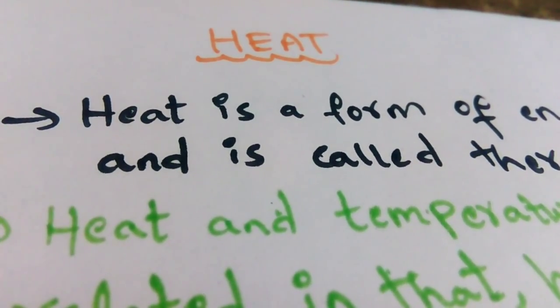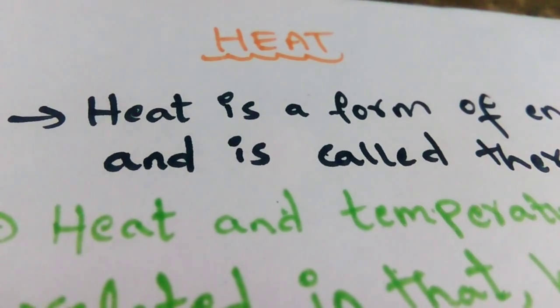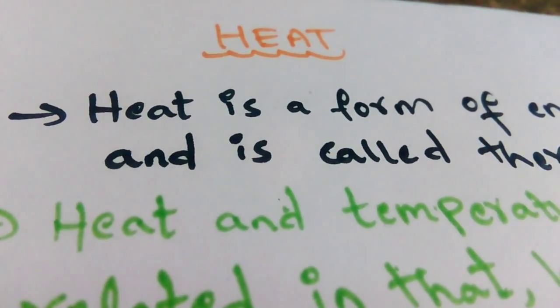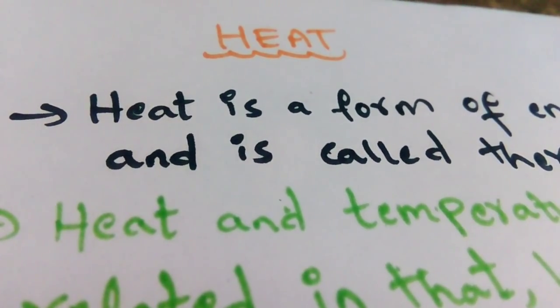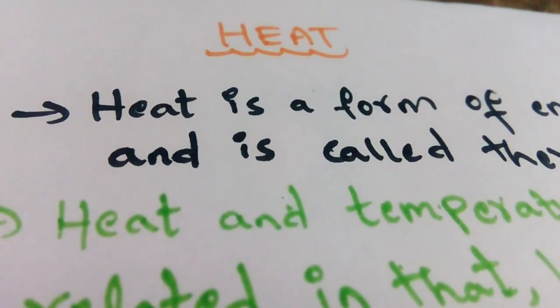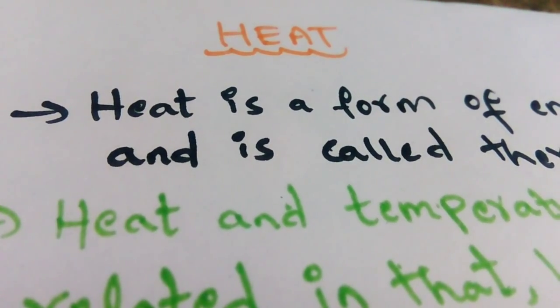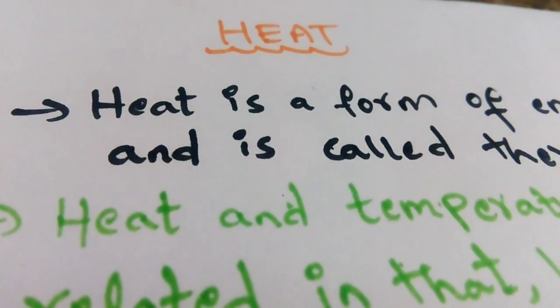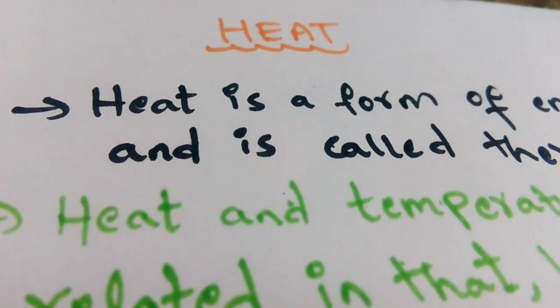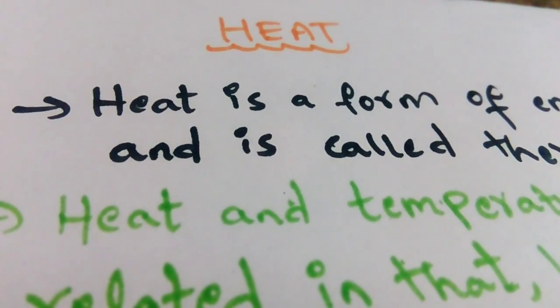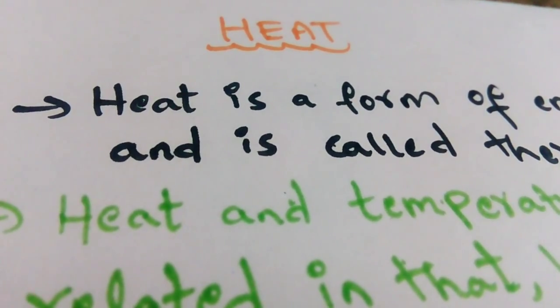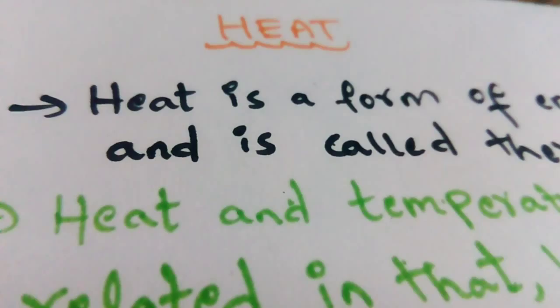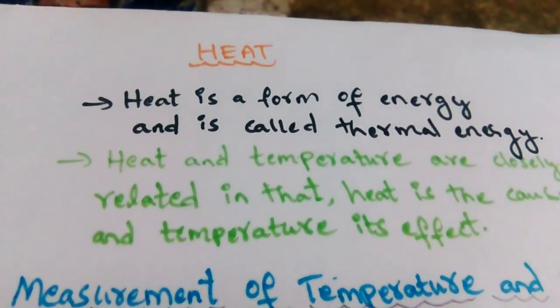Today we are going to discuss a concept called heat. Heat is a form of energy which flows from a body at higher temperature to a body at lower temperature. We discuss this in this chapter, but this is just an introduction to the heat chapter. So heat is a form of energy and is also called thermal energy.